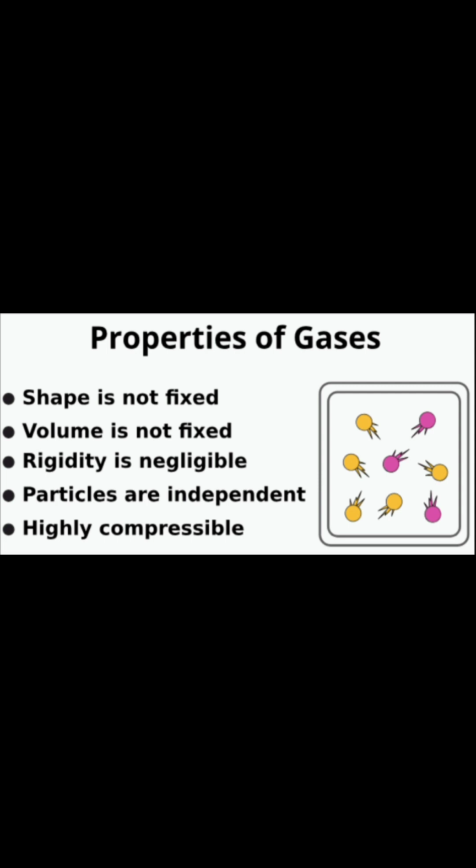This is because of the high speed of particles in gases and the large amount of space between them, so gases show the property of diffusing very fast into other gases. For example, when we light an incense stick in a corner of the room, we can feel the smell all over the room within a fraction of seconds. This is because the rate of diffusion is higher in gases, and the molecules move very fast from one place to another.